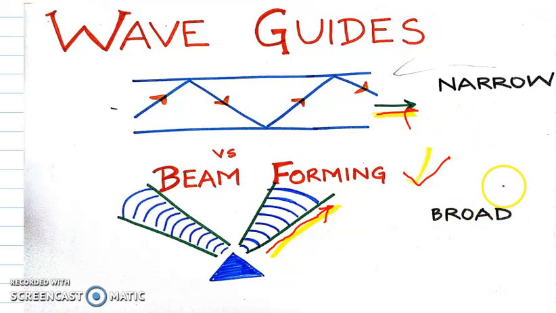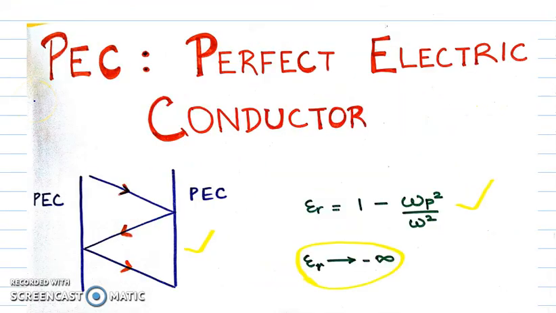Typically, beamforming is used in case we want to send a broad spectrum, and a narrow range of frequencies is sent through waveguides. Let's now look at what performs this channelization in waveguides.